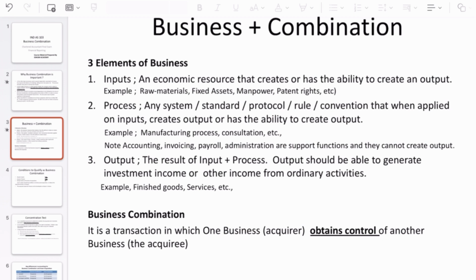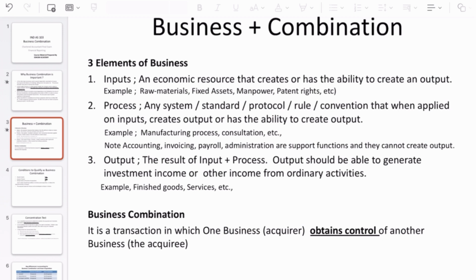But support functions like accounting, invoicing, payroll, administration are not so critical, and can be developed very quickly post acquisition. So in terms of process, we are talking only about core processes, core functions or core manpower, and not the support functions. We have to be a little more clear on that, and I'll give more examples in the following slides so that you will have a good understanding.